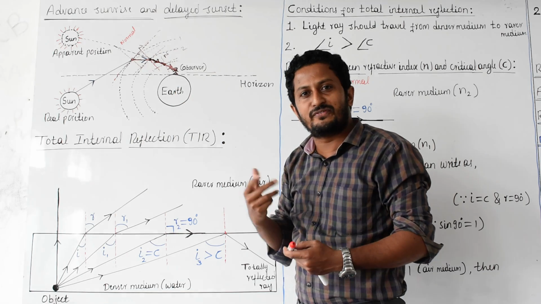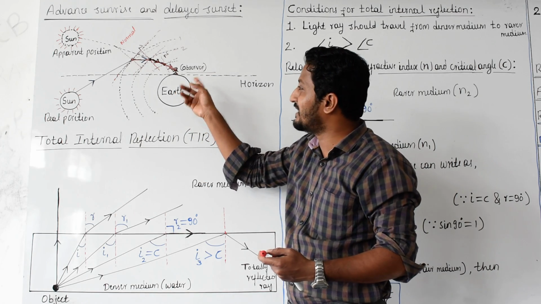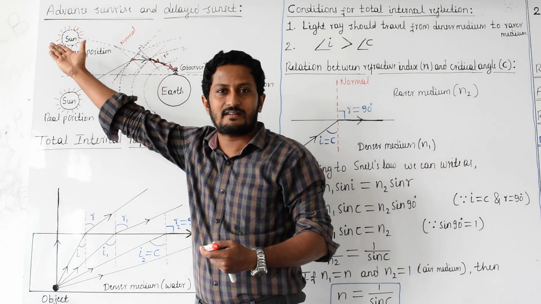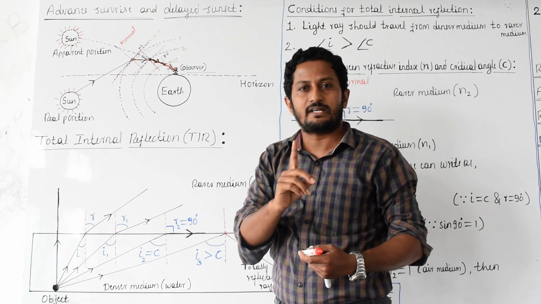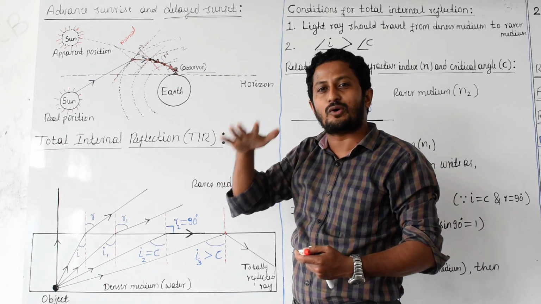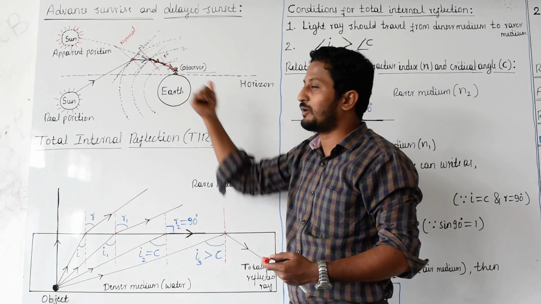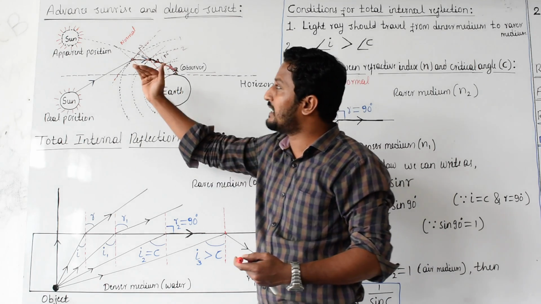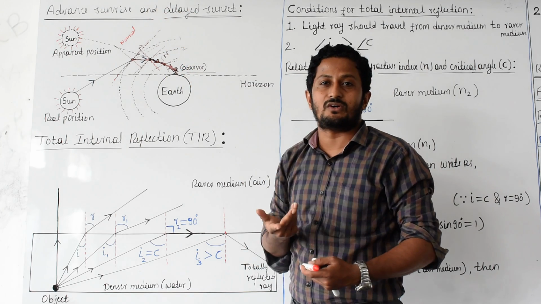What does that observer feel now? The observer feels the sun is here, but actually the sun was not there. The sun was below the horizon, but to that observer it looks like it is above the horizon.